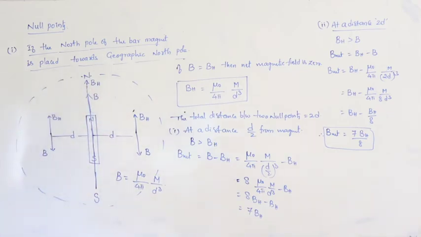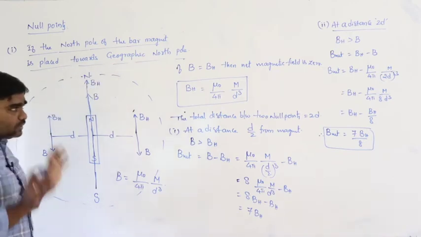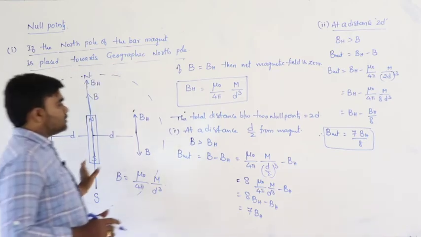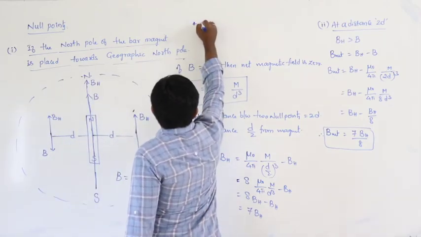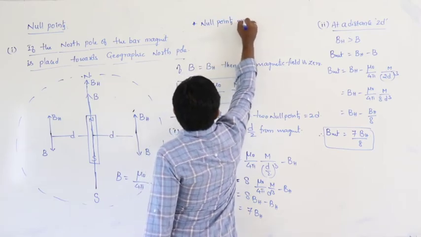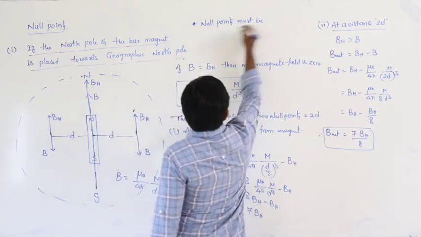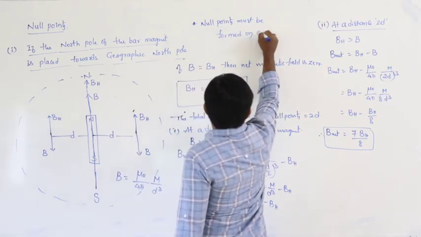So, this is the concept: if the north pole of the bar magnet is pointing towards geographic north, the null points must be formed on the equatorial line. That is a very important point here.